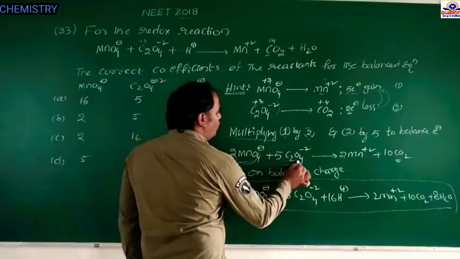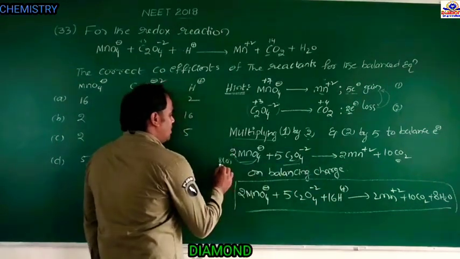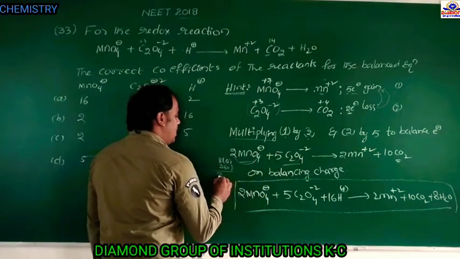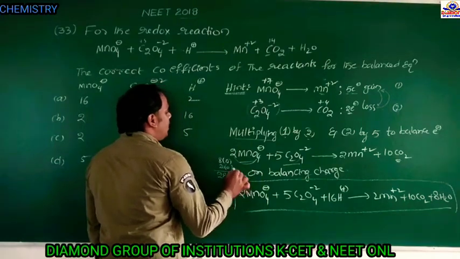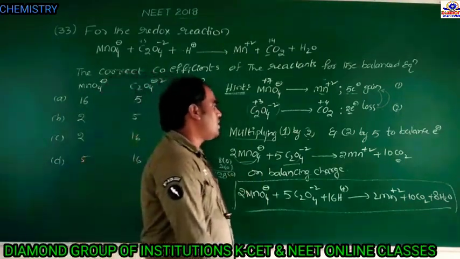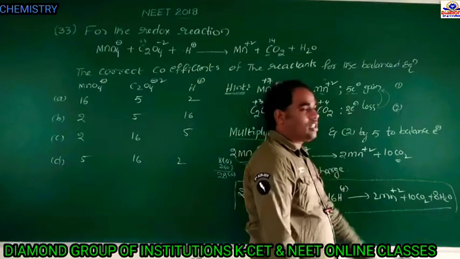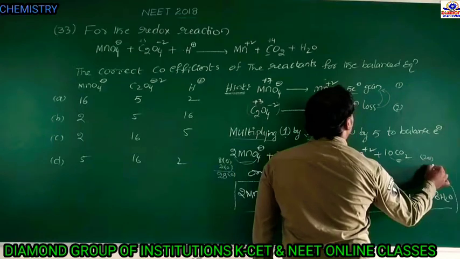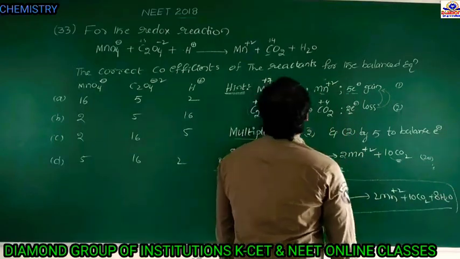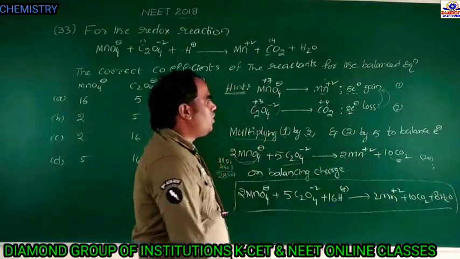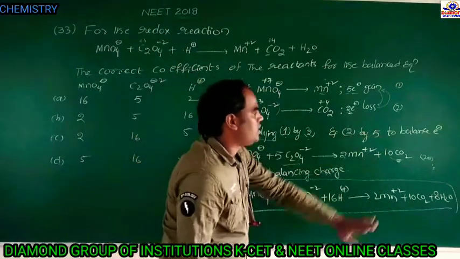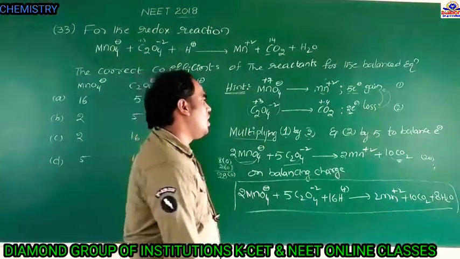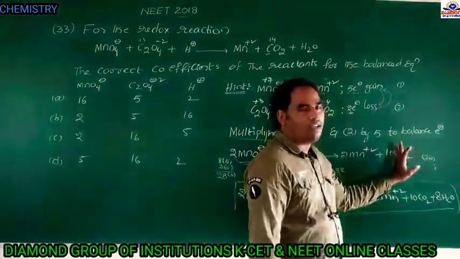Next, 5 into 4, 20 oxygens. Therefore, on the reactant side, the total number of oxygens is 28. But on the product side, the number of oxygens is 10 into 2, 20 only. So this side has 20 oxygens and this side has 28 oxygens. The difference of oxygen is 8, so on this side 8 oxygens are less.